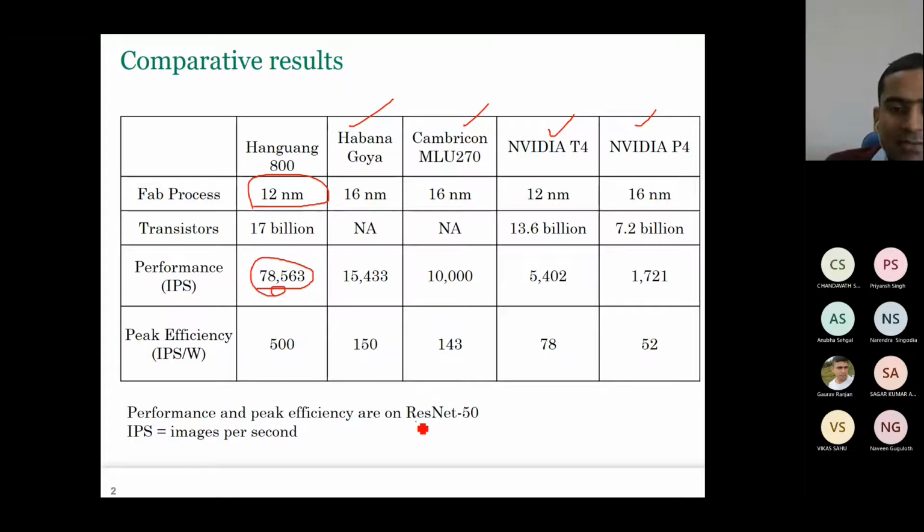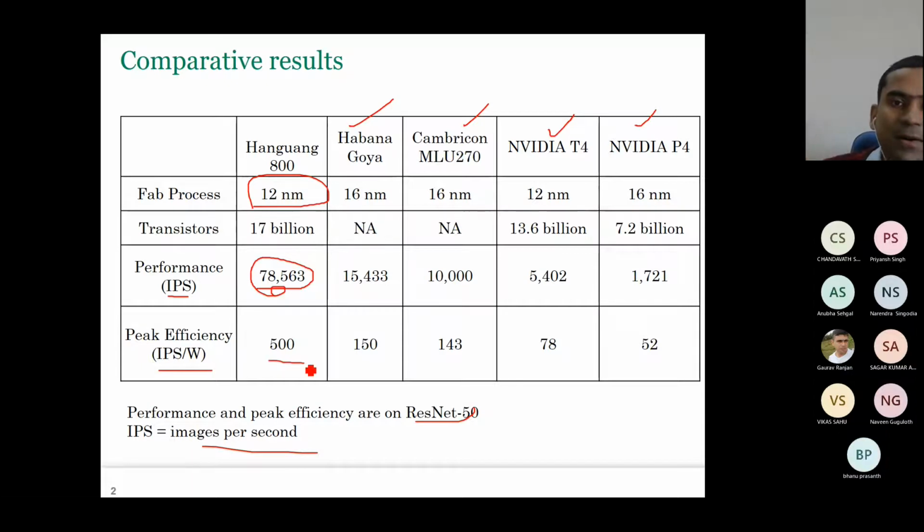So these are the results on ResNet 50. Please note down, IPS is the images per second. That means if you use Han-Guang, you can compute so many images in each second. And this is the IPS per watt. That means for each watt of power that you consume, how many images can you process? That is 500 compared to just 150 for Goya, which is the closest competitor. And GPU, it is a very poor figure. So that means it is like 10 times more energy efficient than the GPU.